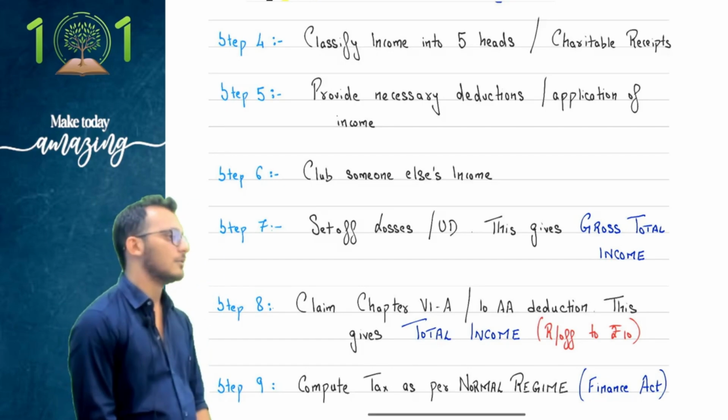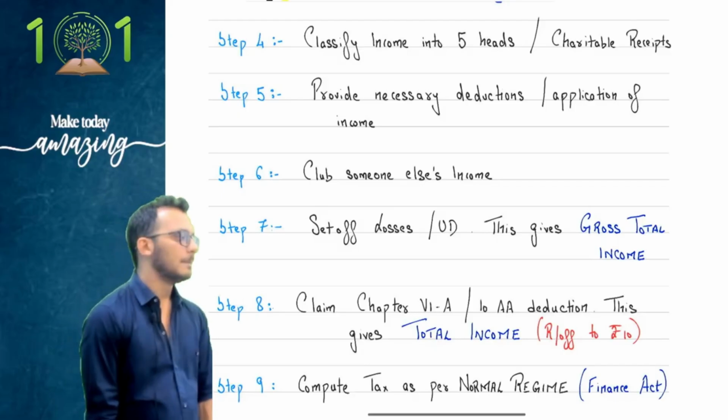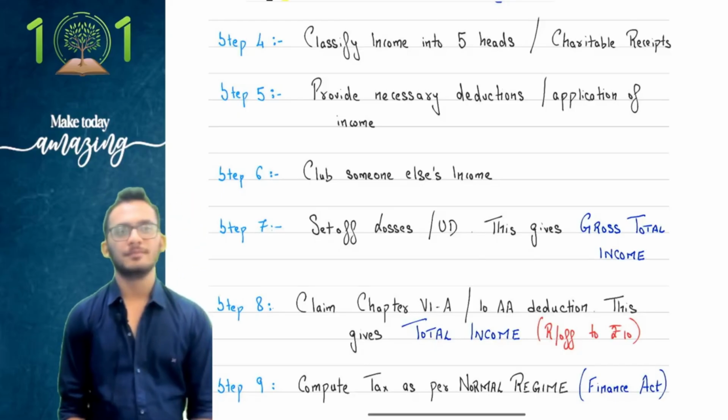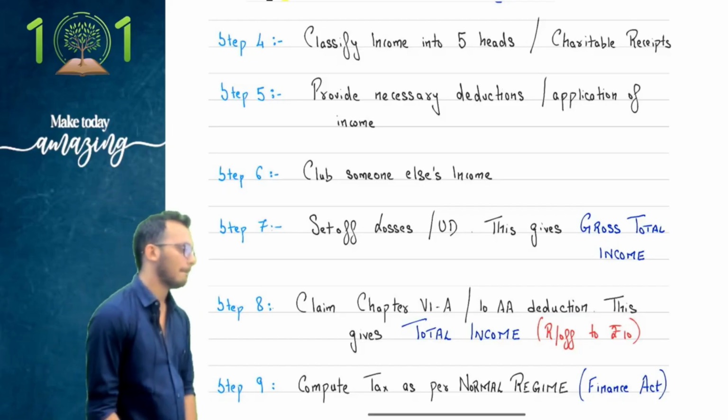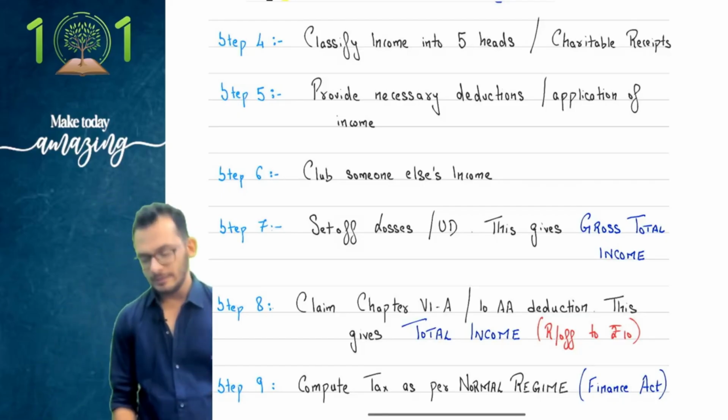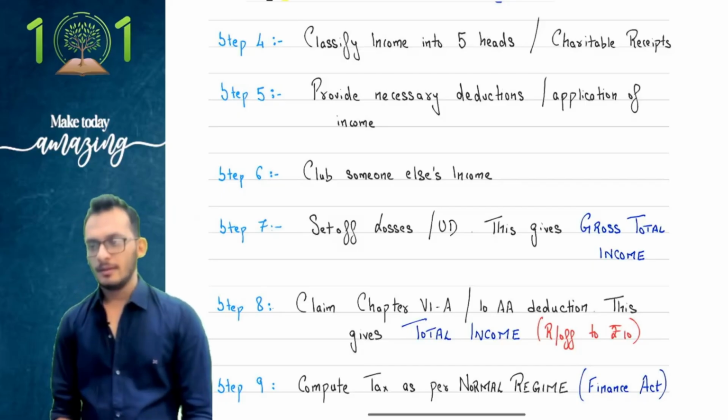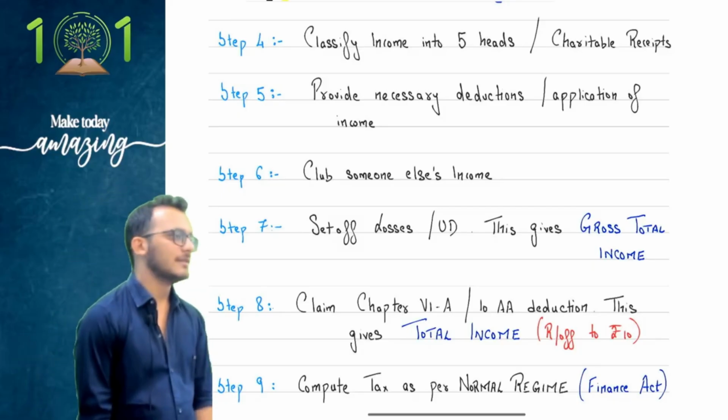This will result in gross total income. Done? Done. Step number 8: Claim Chapter 6A deduction.